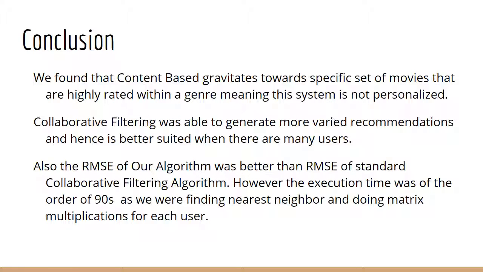To conclude, we found that the content-based system gravitates towards popular movies within a select few genres, whereas collaborative filtering is more personalized in recommendation. That is, the recommendations are more varied from different genres. Also, we were able to use nearest neighbors, PCA and clustering to develop a new algorithm that can do collaborative filtering and in fact reduced our RMSE by up to 0.25, which is a huge margin. Although we would have liked to optimize the algorithm to be less in execution time, we were able to achieve what we set out to do, that is reduce our RMSE score.